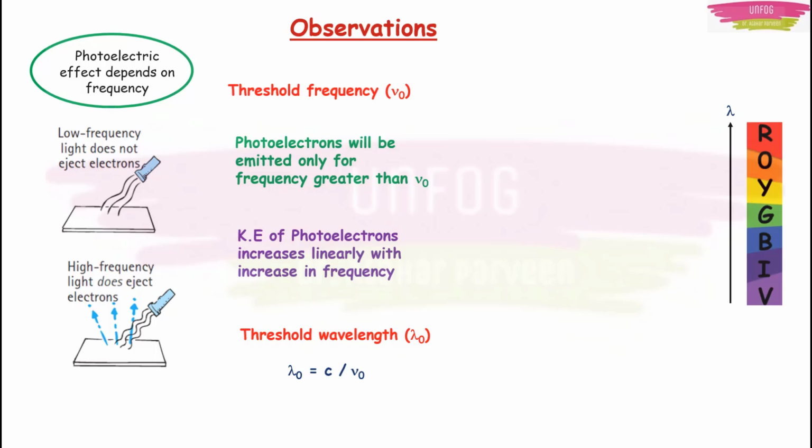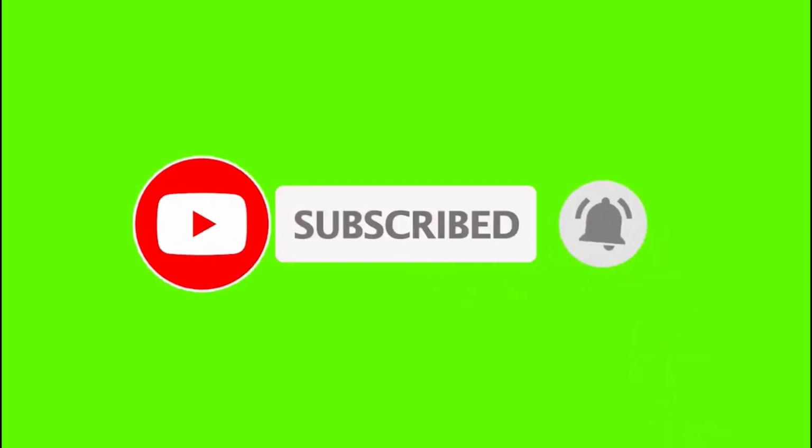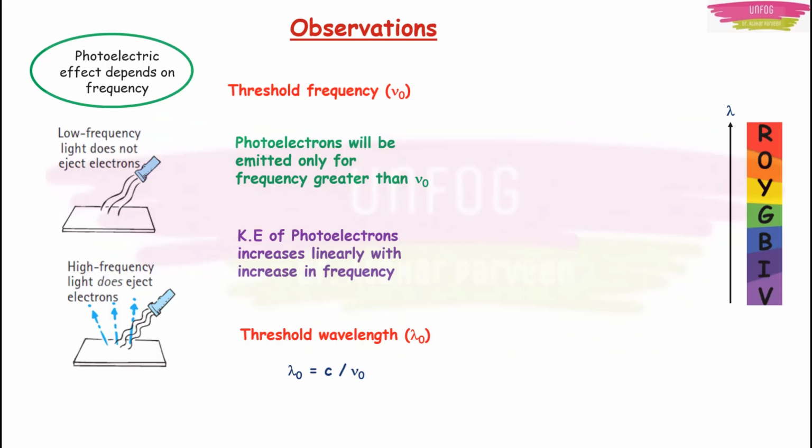Low the wavelength, high the frequency. High the wavelength, low the frequency. So if you have high wavelength, that means low frequency, no photoelectrons will be ejected. If you have low wavelength of the light incident on that metal, then you have high frequency and photoelectrons will be ejected with more kinetic energy.